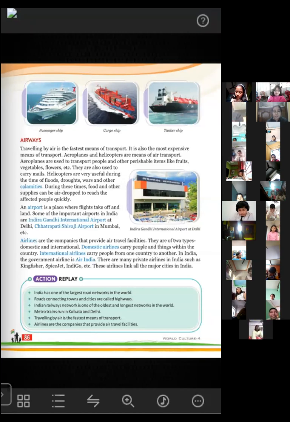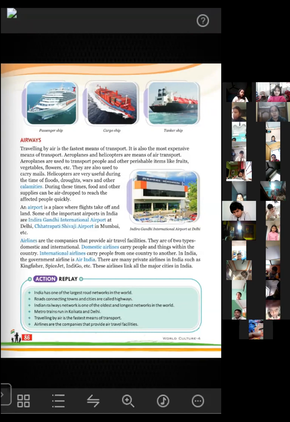And airports. As you have seen the railway stations and learnt about the ports, similarly there are airports also, from where the flights will take off and land. If you want to travel by aeroplane, you will have to go to the airport from where you can get your flight. The flights will take off, leave the airport, and land or enter the airport.